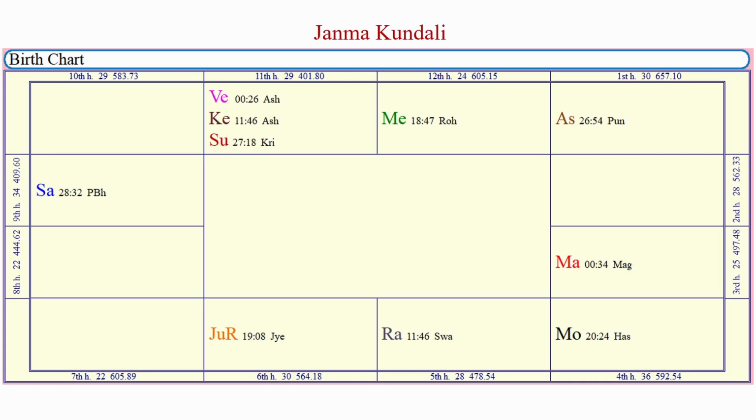Here I am considering this example Janma kundali. Let us see how to estimate the approximate age of the native using this Janma kundali. To estimate the approximate age, we have to consider the two major planets. First one is Jupiter and second one is Saturn.